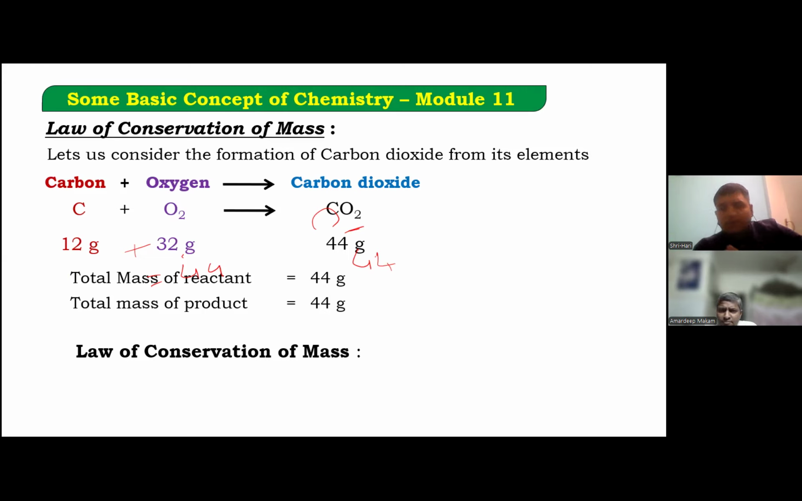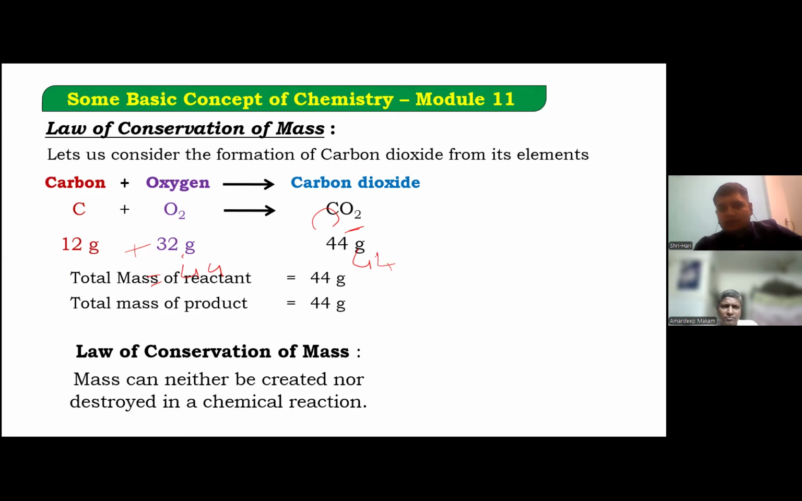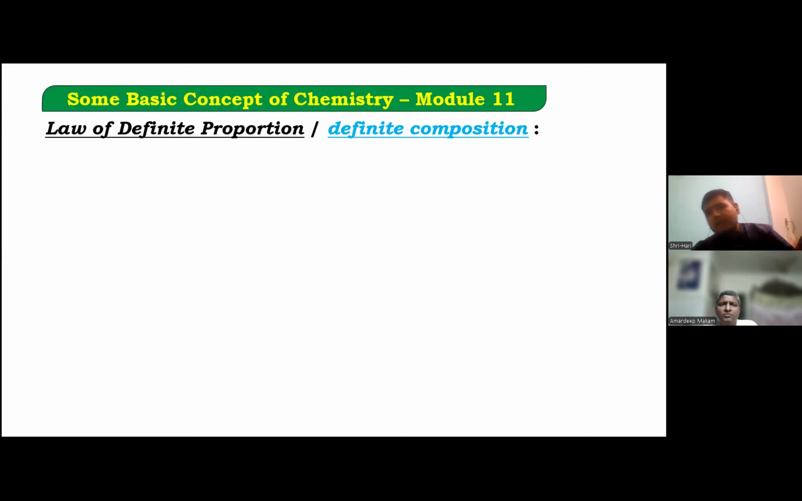So whenever we are doing a chemical reaction, we have to always see to balance the chemical reaction. Why is it so important? Because it's a basic fundamental principle to follow the law of conservation of mass. Understood? Matter can neither be created nor be destroyed. Let's get into the next concept, the law of definite proportions or definite compositions.